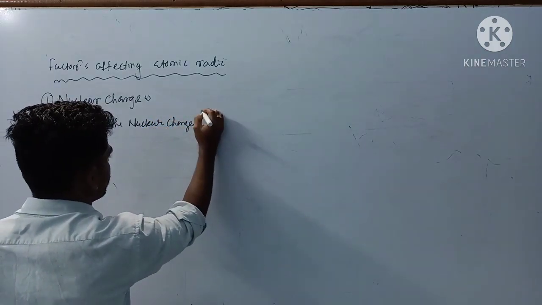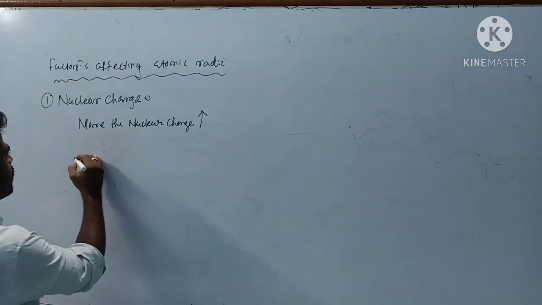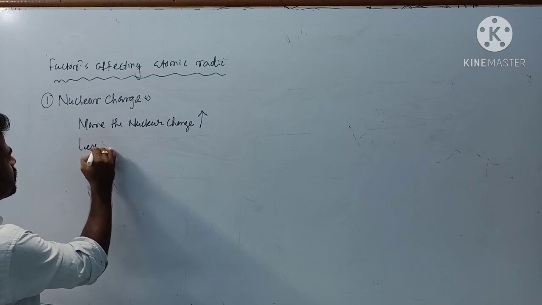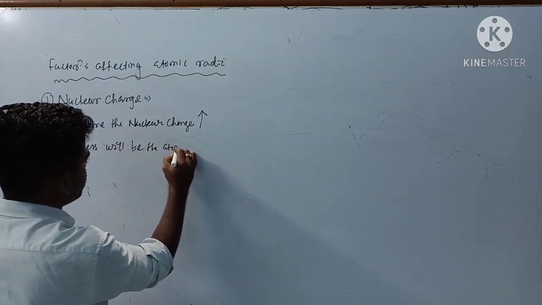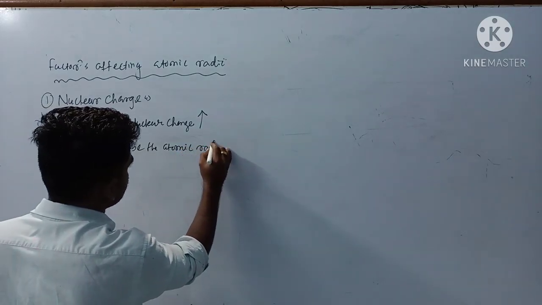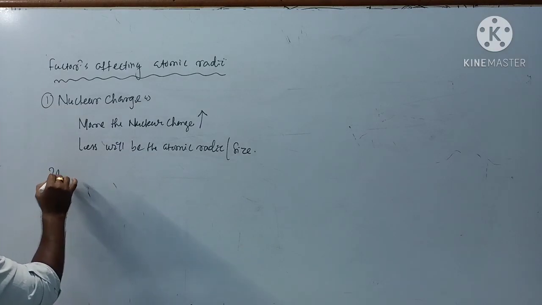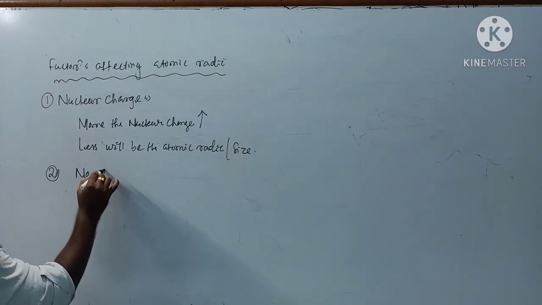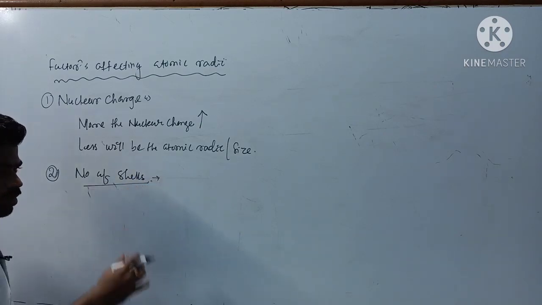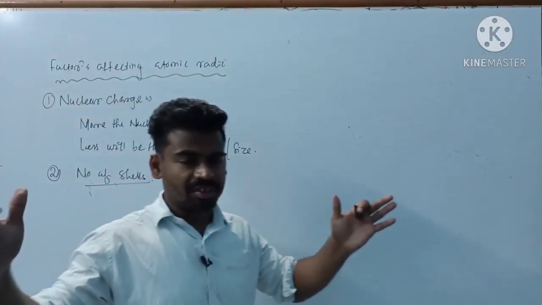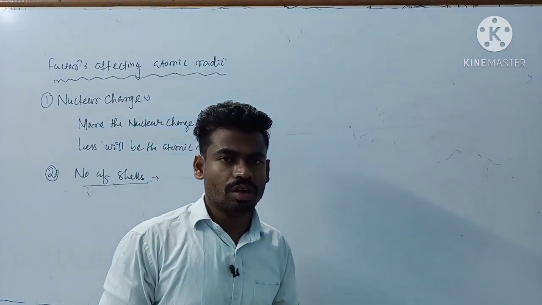Again, I am identifying it like this: the more the nuclear charge, the less will be the atomic radii, or atomic size, you can say. Next factor is the number of shells. The more the number of shells, the more will be the atomic size, the more will be the distance from the nucleus to the valence shell.